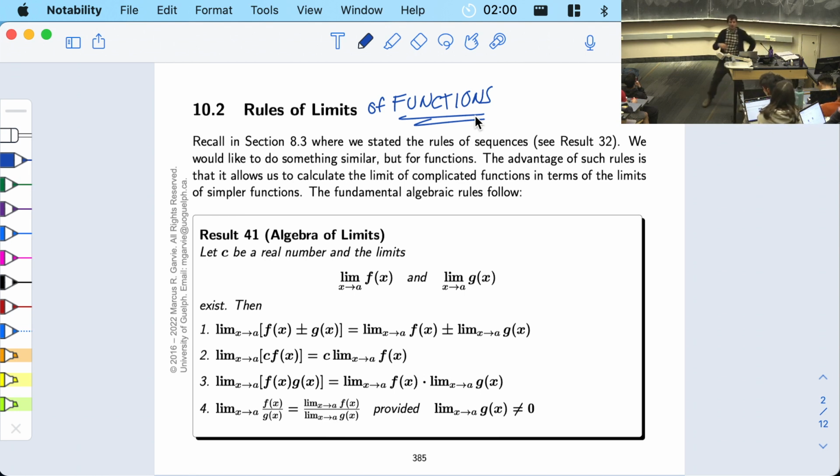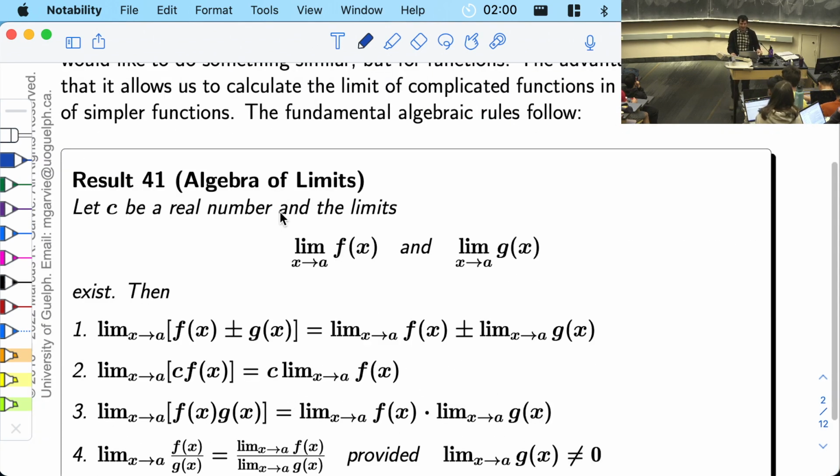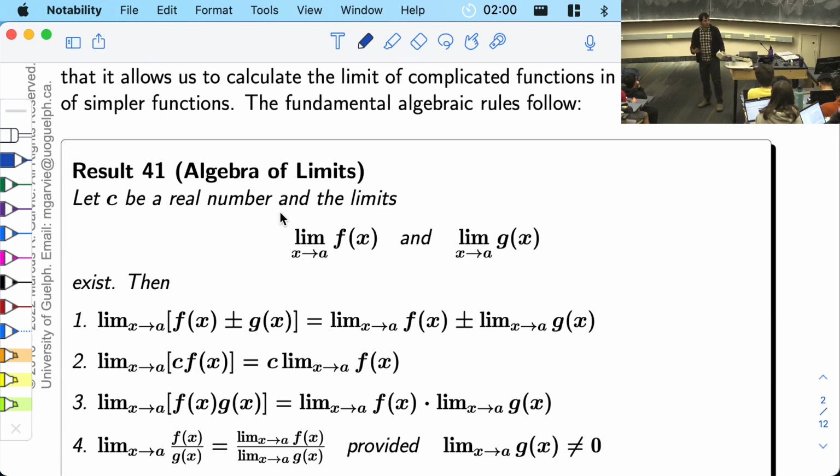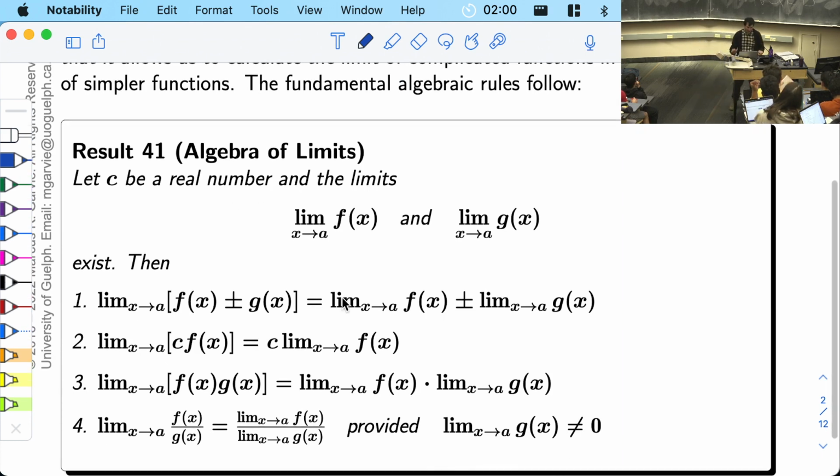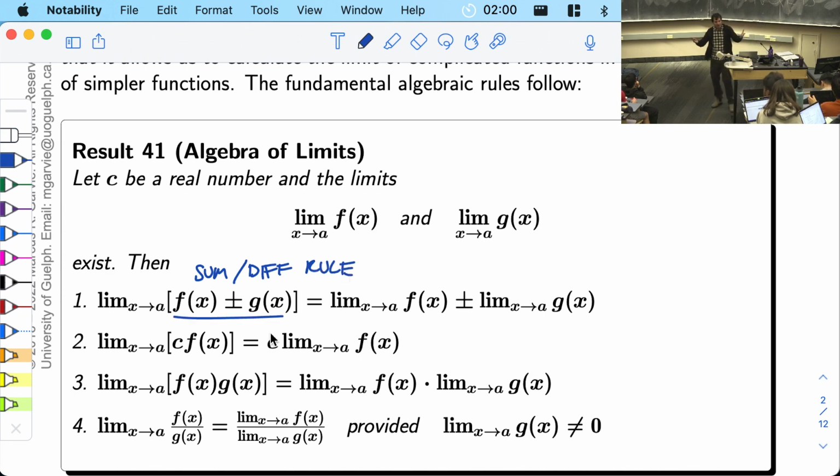OK, so what are the rules for limits of functions? The first thing on this page is algebra of limits. These are the exact same rules as the rules for limits of sequences like we just used. The first one is the sum rule, the sum or difference rule. If you want the limit of f plus g, you can do the limit of f, the limit of g, and then add them together. Then there was the constant multiple rule.